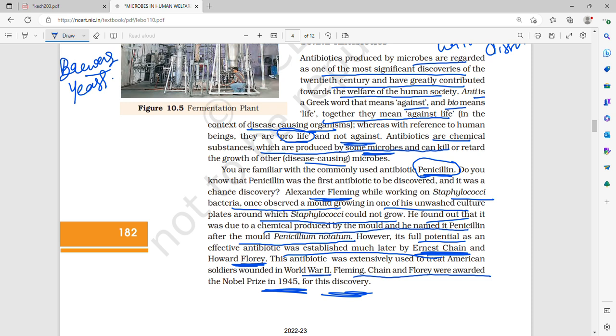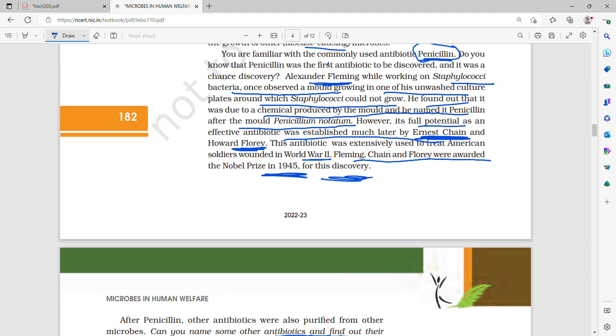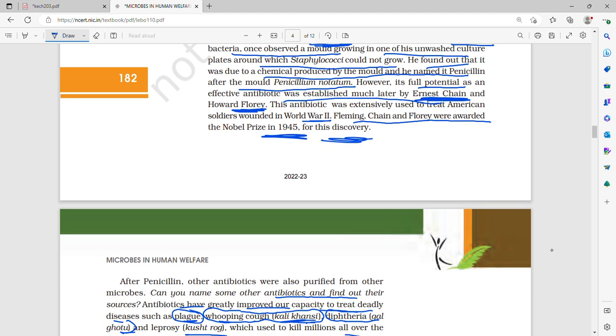So he found that Staphylococcus would not grow around the mold, and this is because the mold produced a chemical called penicillin, which he named after the mold Penicillium notatum. However, its full potential as an effective antibiotic was established later on by Ernst Chain and Howard Florey. The antibiotic was extensively used to treat American soldiers in World War II. Alexander Fleming, Ernst Chain and Howard Florey were all given the Nobel Prize in 1945 for this discovery.